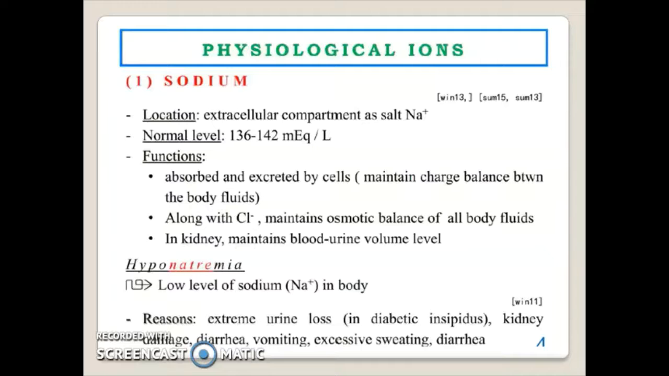Physiological ions. First, sodium. Location: extracellular compartment as a salt of sodium, Na+. Normal level 136 to 142 milliequivalent per liter. Functions: absorbed and excreted by cells, it maintains the charge balance between the body fluids, and along with Cl- ions, maintains osmotic balance of all body fluids. In the kidney, it maintains blood and urine volume level.